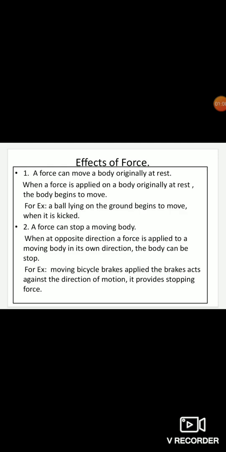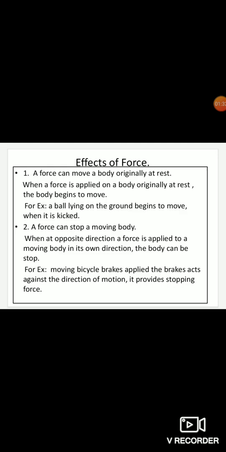See, children, this is an example which is very simple and clear to you all. When the ball is lying on the ground, and suppose you kick it, it will start moving. When the ball was on the ground, it was in a state of rest, which means it was not moving. But when you kick it, when you give the force, then the ball starts moving. So here the effect of force is stated as a force can move a body originally at rest.